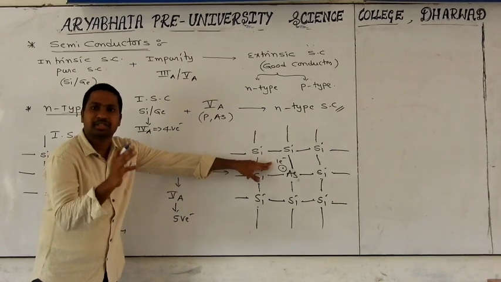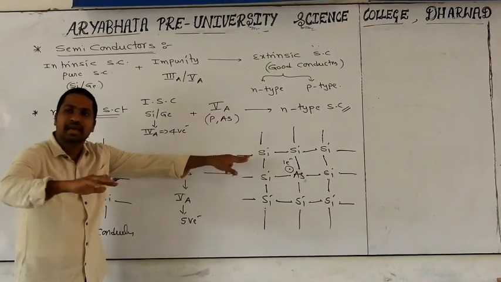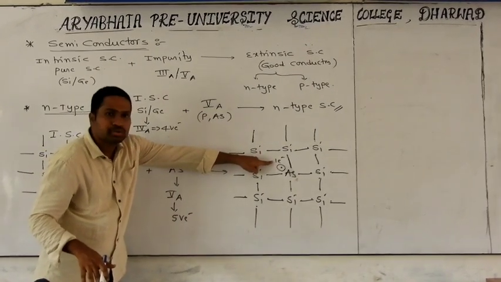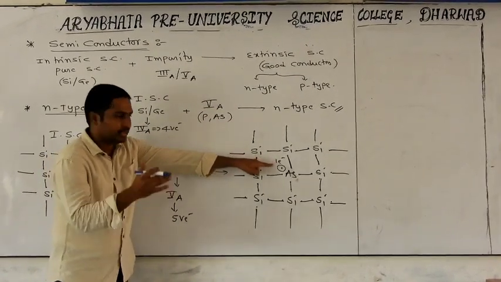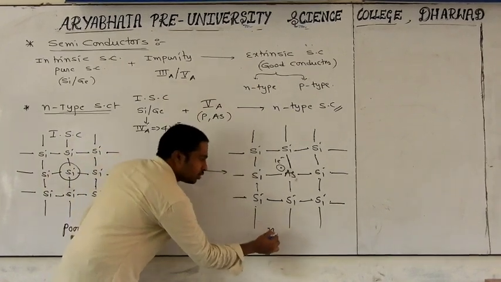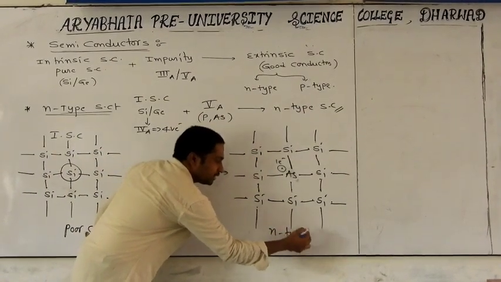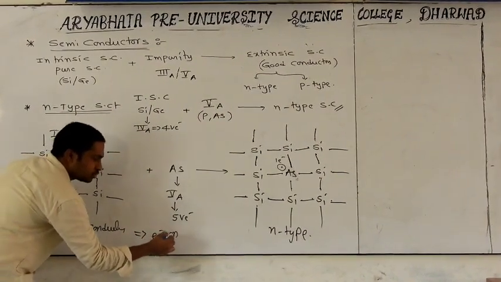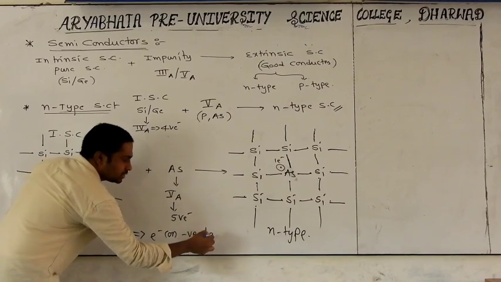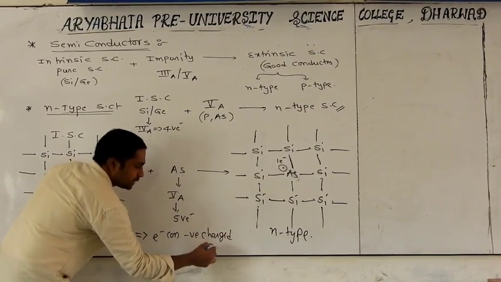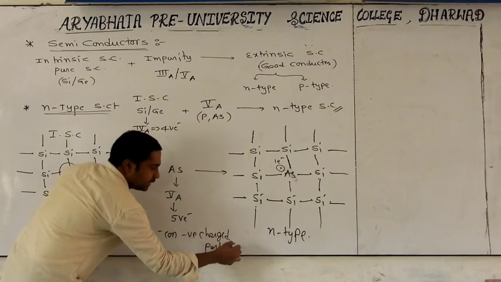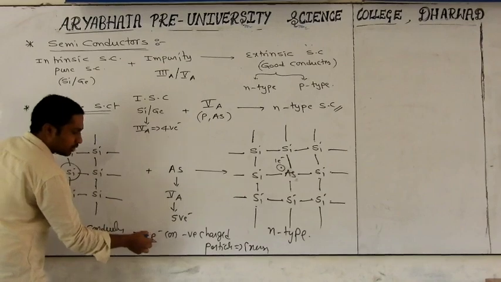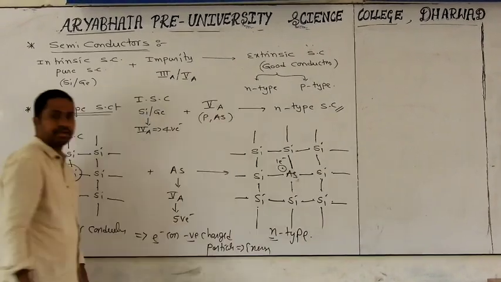That free electron is what? A charged particle. What will that charged particle do? It always carries the energy throughout the material. That's why it is responsible for conductivity. In the case of an N-type semiconductor, the energy carriers are electrons, also called negatively charged particles. Very easily we can remember: electron, negative charge, N-type.